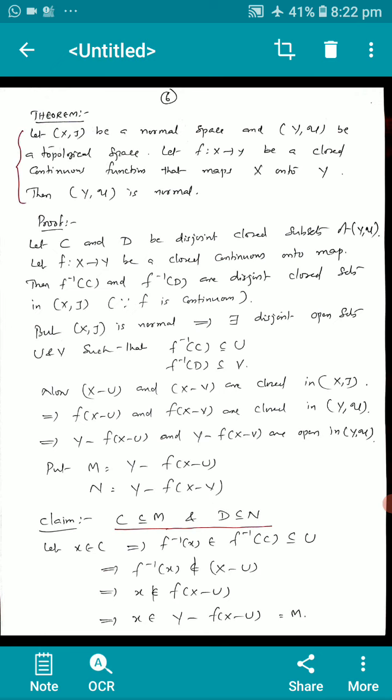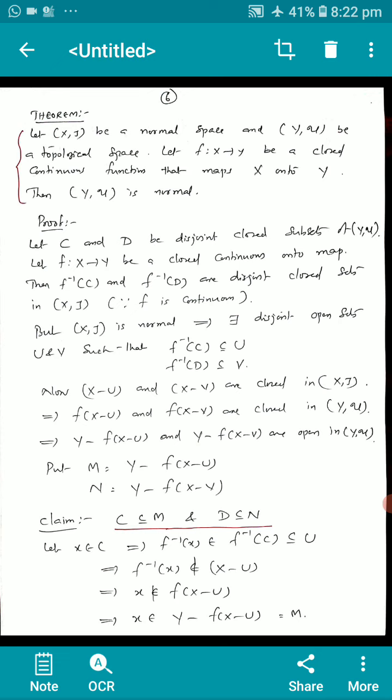Now X minus U and X minus V are closed in X. This implies f of X minus U and f of X minus V are closed in Y. This implies Y minus f of X minus U and Y minus f of X minus V are open in Y. Take M equal to Y minus f of X minus U and N equal to Y minus f of X minus V. We claim that C is a subset of or equal to M and D is a subset of or equal to N.